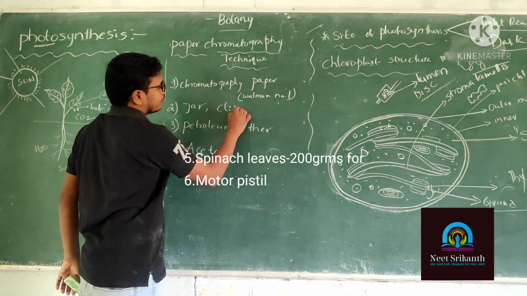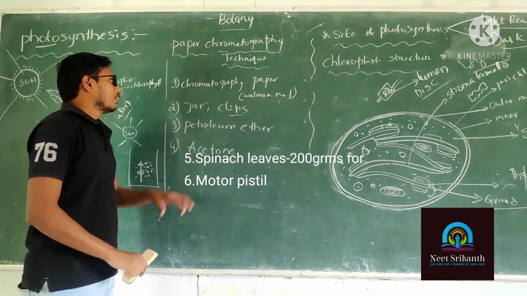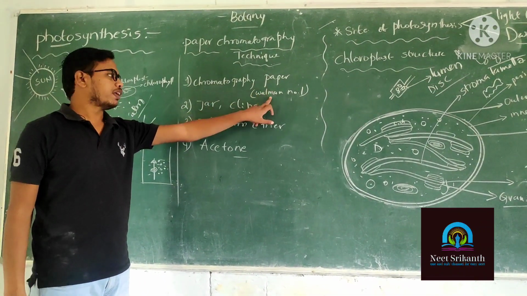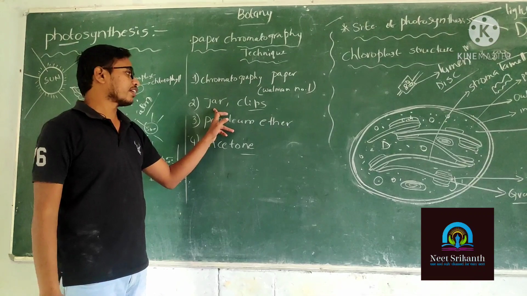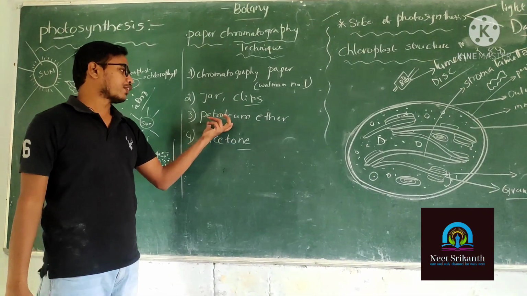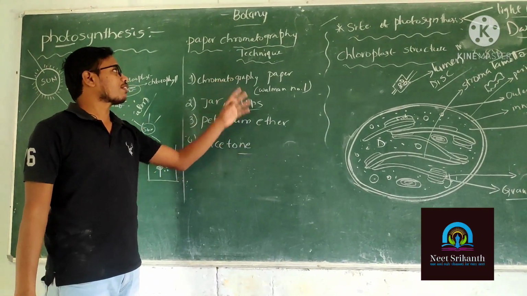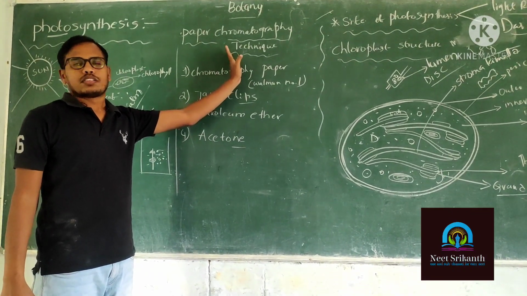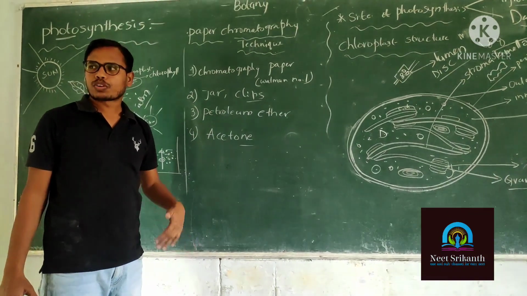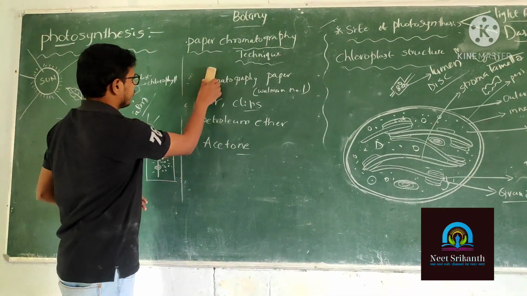Chromatography paper, Whatman number 1, and next jar and clips, petroleum ether, and acetone. These are the requirements of the paper chromatography technique.